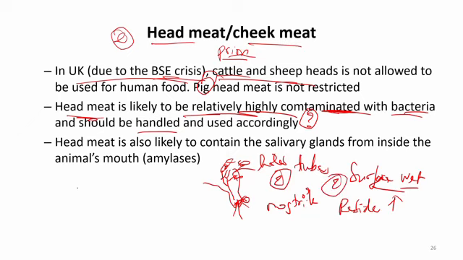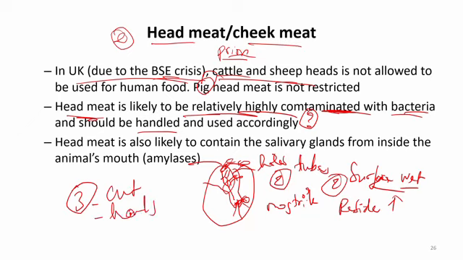And the third reason why it is more contaminated is that the structure of the head is very complicated. Very complicated means that in order to take out the part that is edible, that we want to eat, we need to cut a lot with a knife, and we have to hold it a lot with our hands, and there is a lot of contact with the table, the chopping boards and things like that.